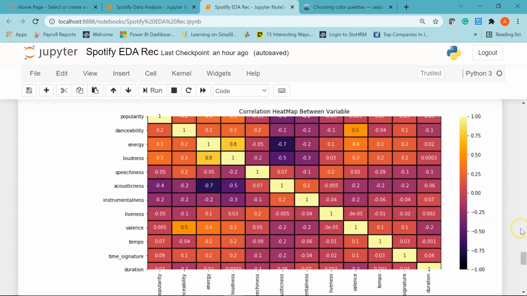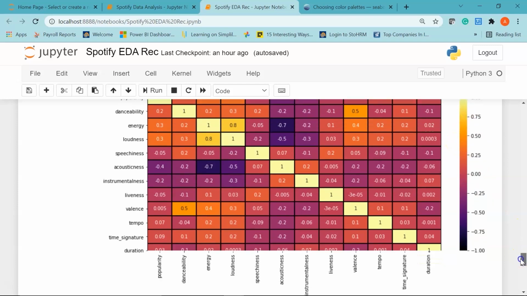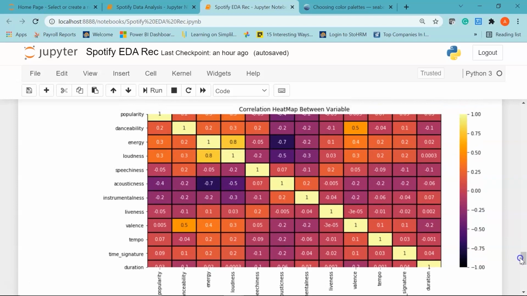have a positive correlation. Now here you can see there are values like -0.7 for energy and acousticness, which means if the energy is high, the acousticness is really low. Again, for loudness and say speechiness, if the song is loud, the speechiness is low, so there is negative correlation. But if you see for energy and loudness, there is really high correlation between these two variables. You can see the value is 0.8. So if the song is loud, this implies the song has really high energy and vice versa.